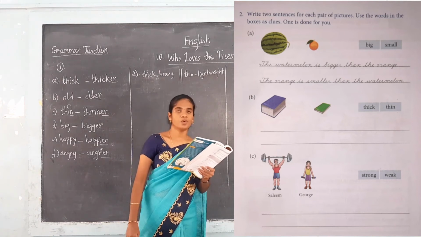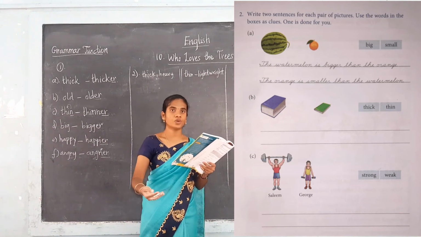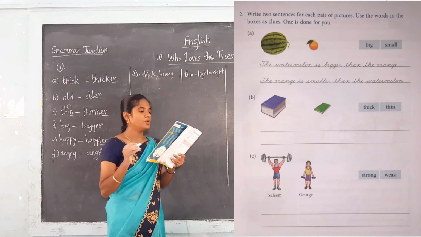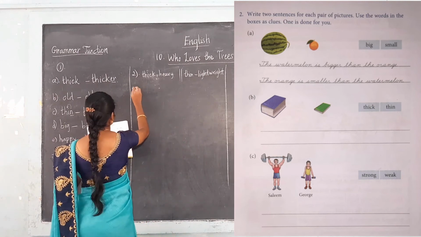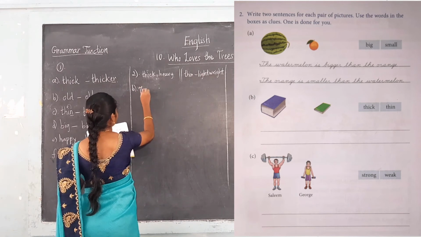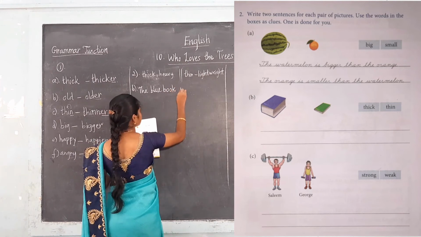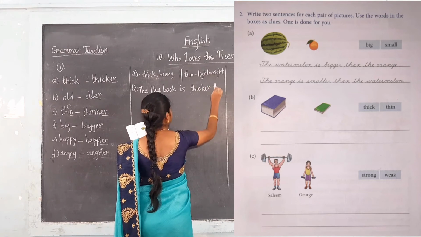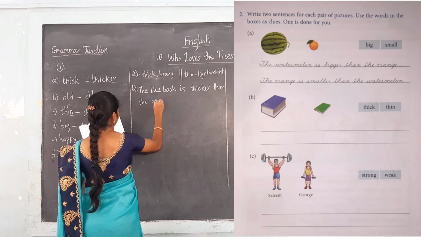So first for the blue book we can write. How does the blue book look like? It is very heavy. That is very thick. The blue book is thicker than the green book. So in the B1 first blank you have to write: the blue book is thicker than the green book.